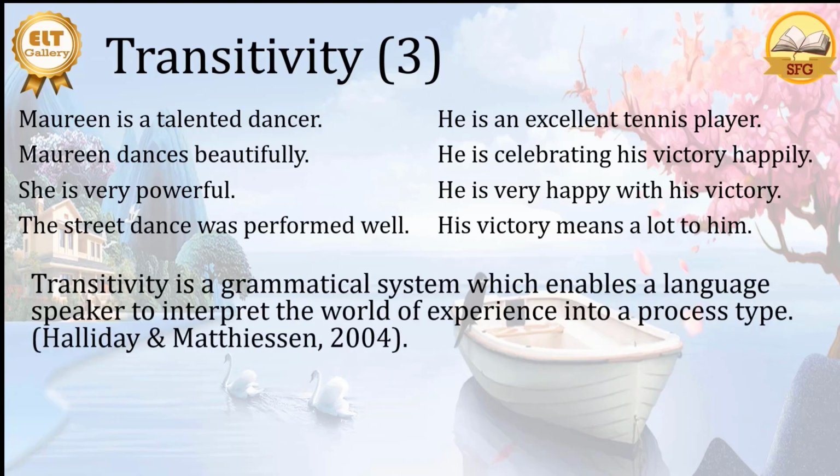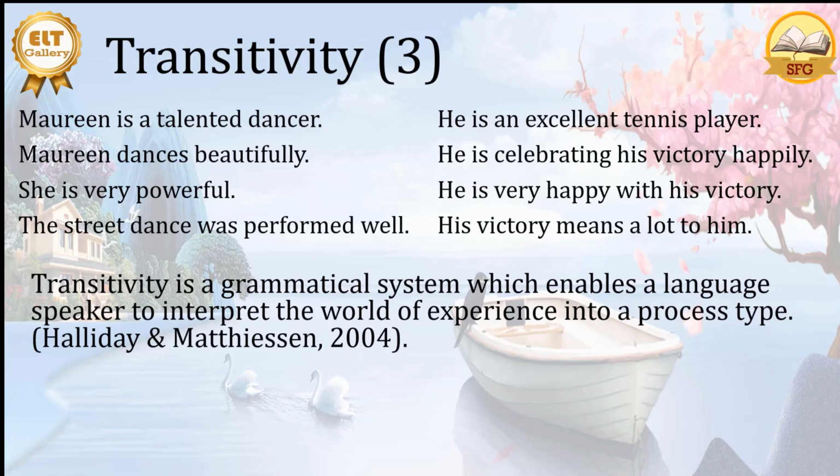Well, in the theory of systemic functional grammar, we have transitivity. And transitivity is a grammatical system which enables a language speaker to interpret the world of experience into a process type. So here we see the same event and we interpret in different ways. The first we have about the tennis player. The second we have about the event, about the dancing and celebrating.